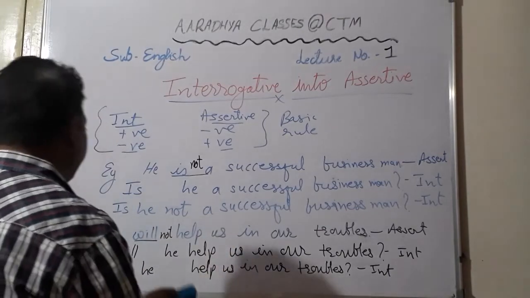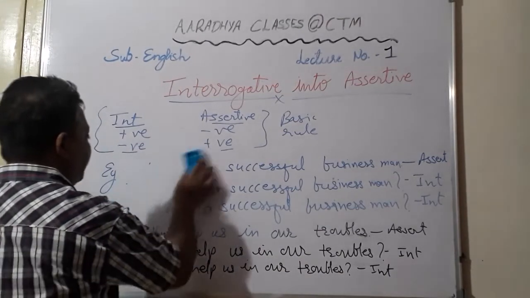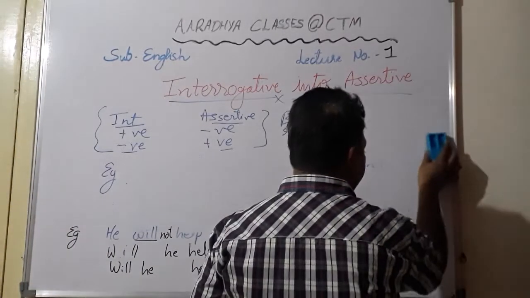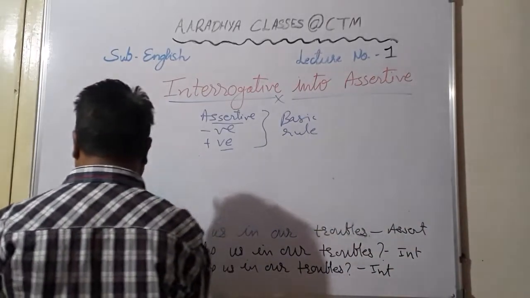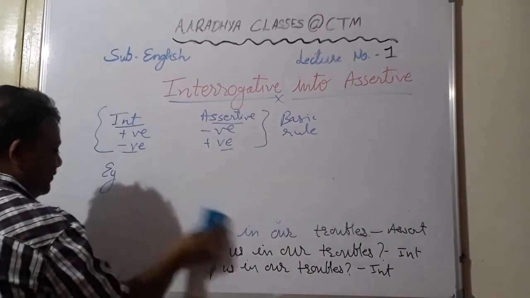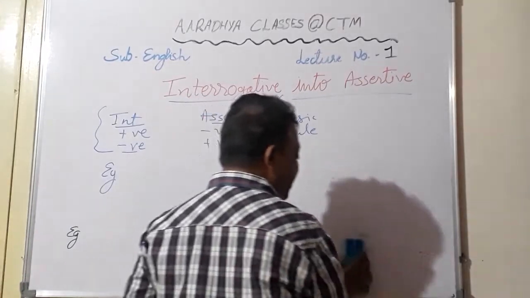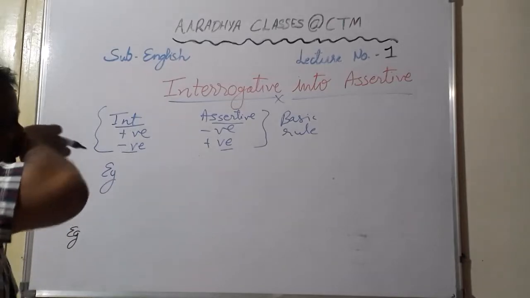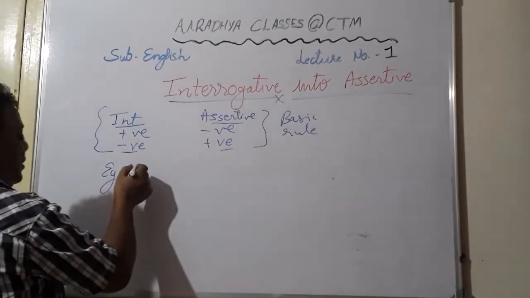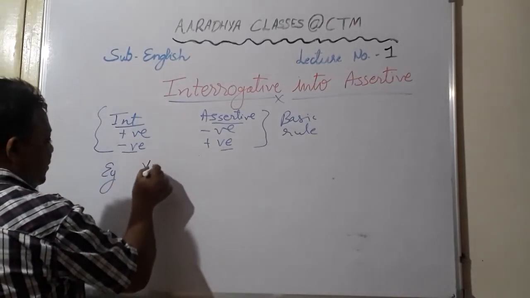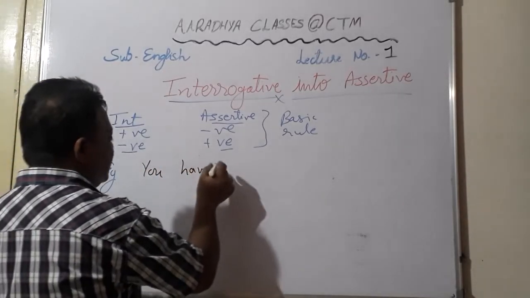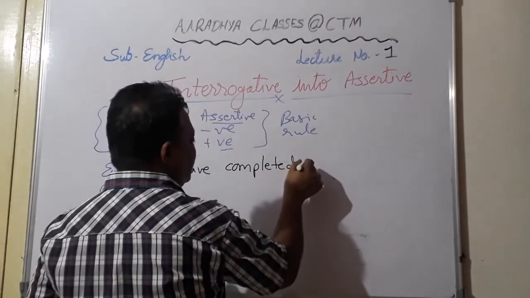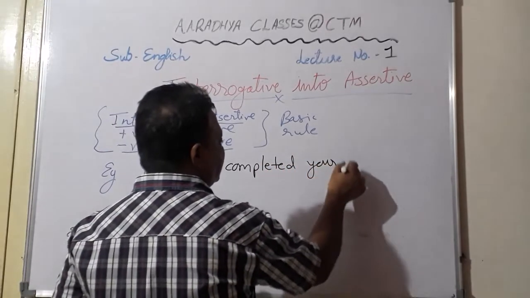Similarly, if an example of perfect tense or continuous tense is given, then also it is quite easy. Any other auxiliary is taken, then also it is very easy, because all these helping verbs are given in the sentence. For example, in perfect tense: you have completed your projects.